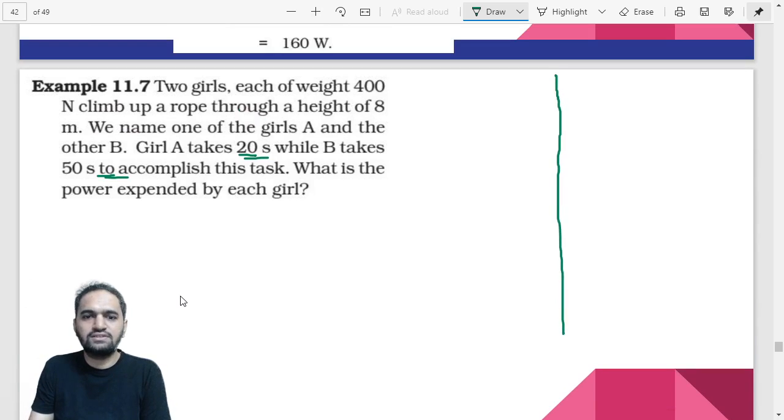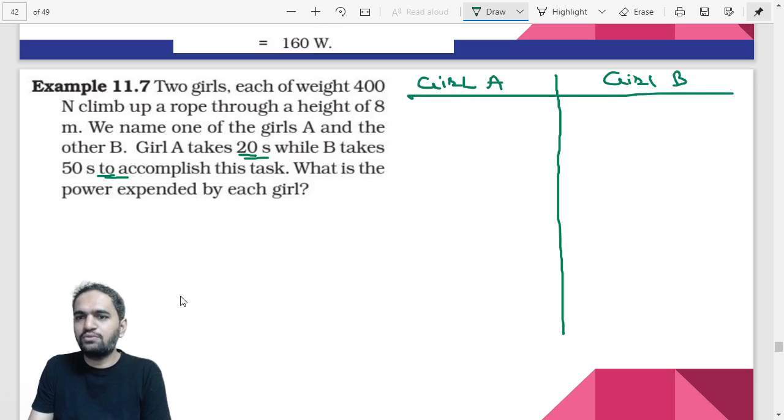In the first case, this is for girl A and this is for girl B. Okay, let us calculate both of them separately. Both of them have a weight of 400 Newton, right? So you can just write down that as force. Force of A is equal to 400 Newton, correct? And what about the force in this case? It is also 400 Newton.